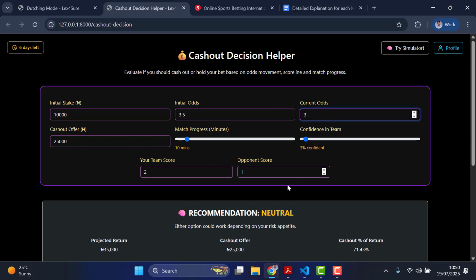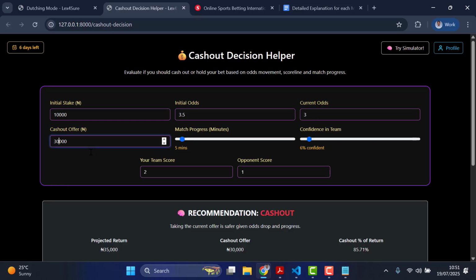I'm trying to look for a scenario whereby this would work. There are scenarios where it would work. So right now, it's still telling you that it's not sure. There is a scenario whereby it will tell you to cash out immediately. I'm trying to play around with this to see when that scenario would happen, because I've seen it before. Okay, good. It has worked. So I decided to change this to 30. You can see it's telling you that in this kind of scenario, it's best to just cash out and accept this offer.